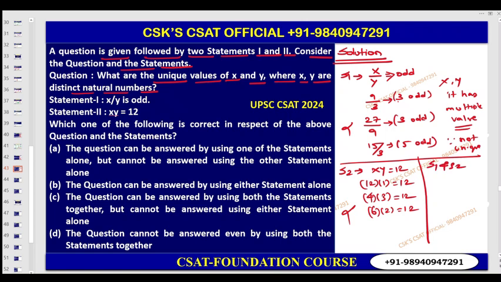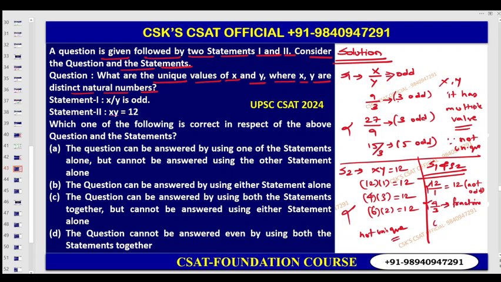By combining statements 1 and 2, we can find out. Let's see here whether possible or not. If you take x as 12, no, that is not odd. Now 4 by 3, this is a fraction, so this is also eliminated.